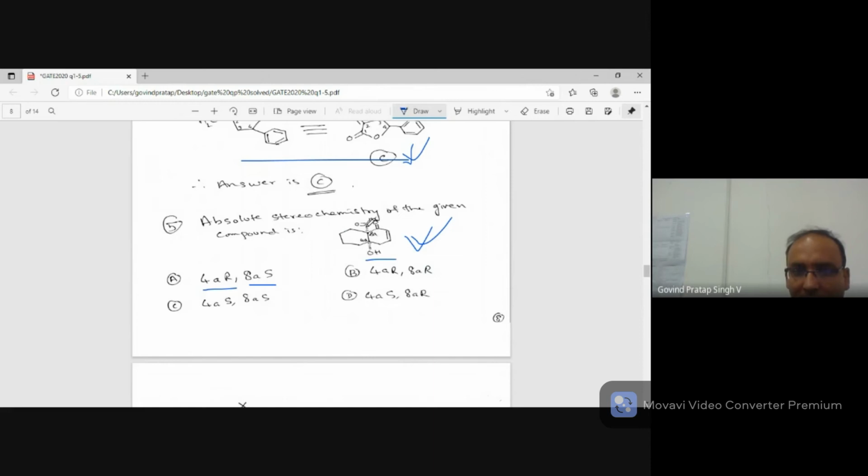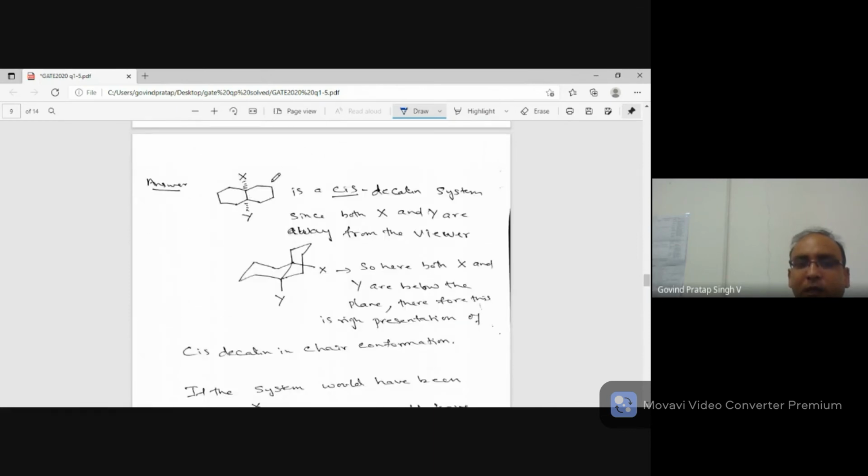So what happens, you can see this CHO is away from the viewer and this OH is away from the viewer, and both of them are on the bridge carbon. You can make out it is cis-decalin. Trans means one should have been towards the viewer, other should have been away from the viewer. So let us look at this molecule. If you are having 2 groups on the bridge, both of them away from the viewer, then it is cis-decalin. So that's what I have drawn here, cis-decalin.